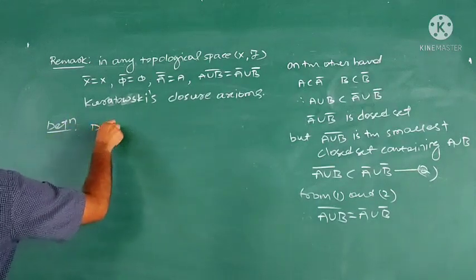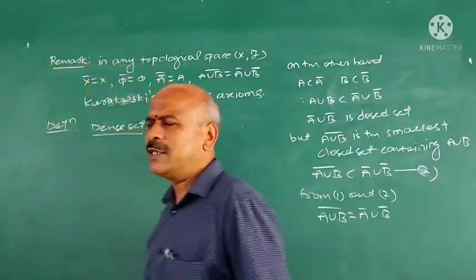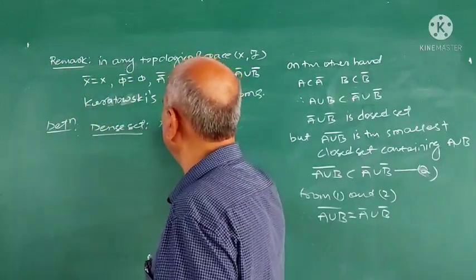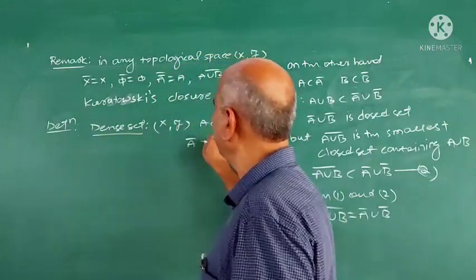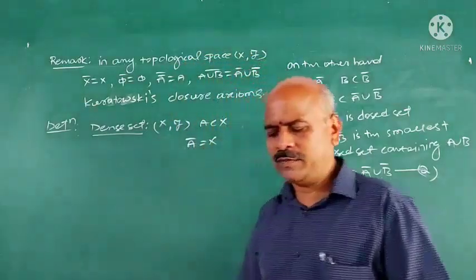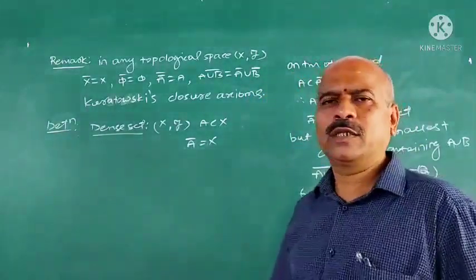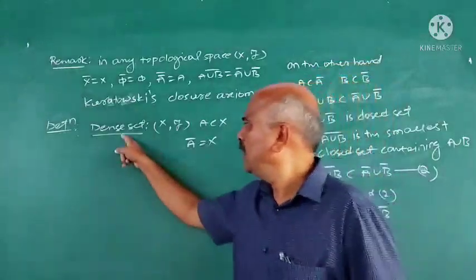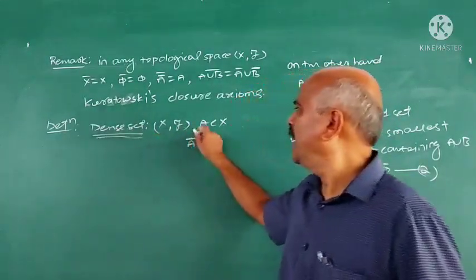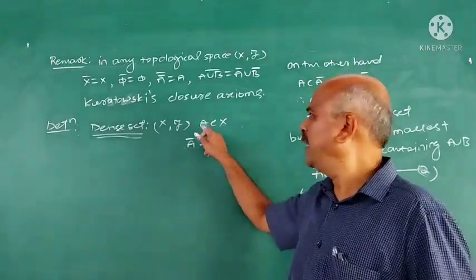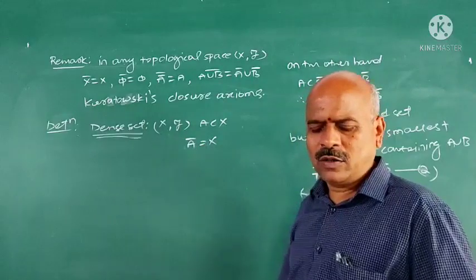What is the definition of a dense set? Dense set means suppose (X, τ) is a topological space, A be a subset of X, then A is said to be dense in X if A closure is equal to X. A closure is equal to X. Understand the definition? Suppose (X, τ) is any topological space, and A is contained in X, then A is said to be dense in X if and only if A closure is equal to X.